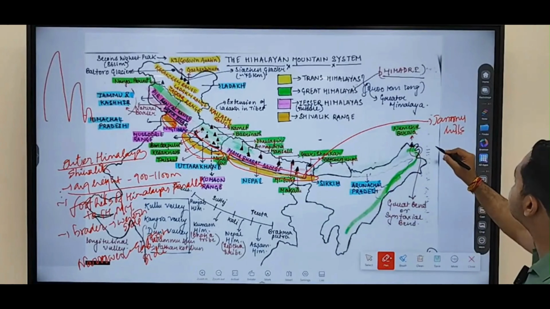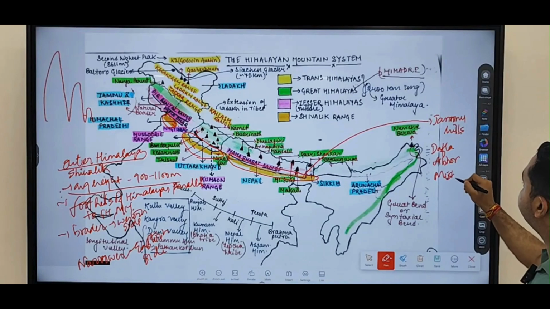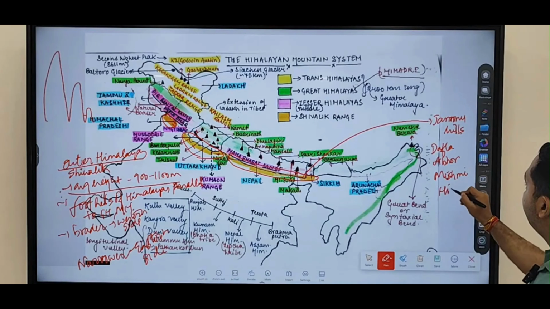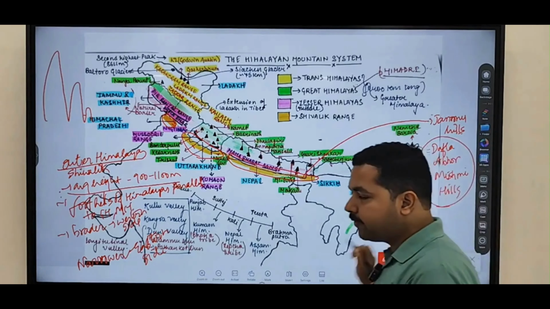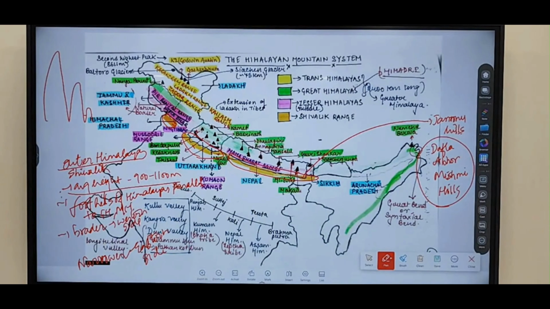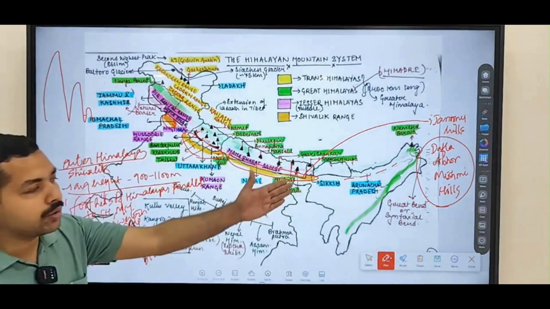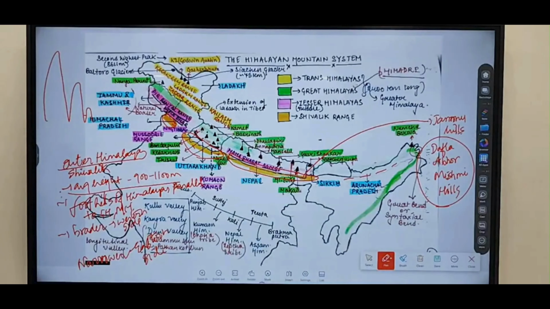They are referred to as Dafla, Abhor and Mishmi Hills. So in Jammu they are referred to as Jammu Hills, and Dafla, Abhor and Mishmi Hills in which region? Arunachal Pradesh. So here in Arunachal Pradesh you will find Dafla, Abhor, Mishmi Hills. Clear?